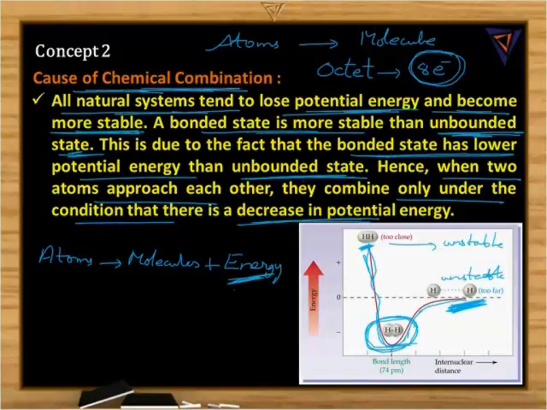To repeat, all natural systems tend to lose potential energy and become more stable. A bonded state means the molecule is more stable than the uncombined atoms, because during the formation of a chemical bond, when atoms combine to form molecules, energy is released. That lowering in energy is responsible for the stability of the newly formed molecule, and that is the reason for chemical bond formation.